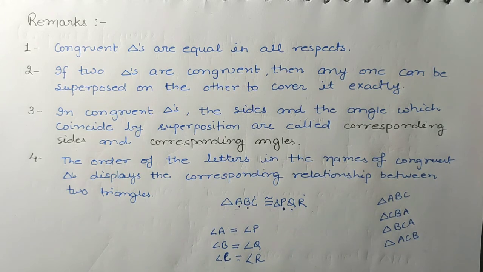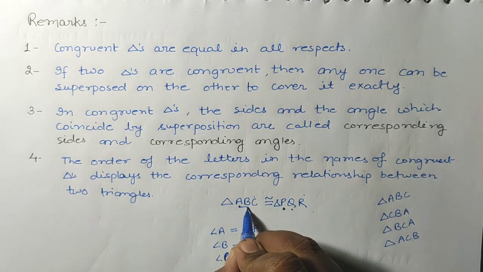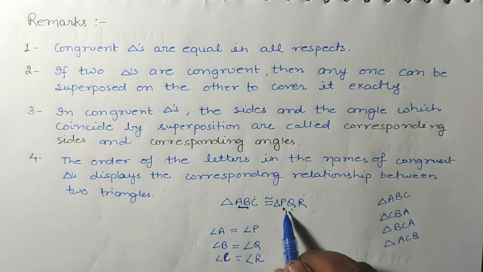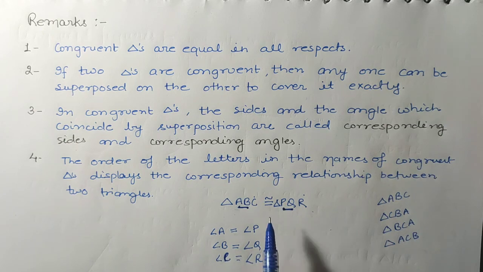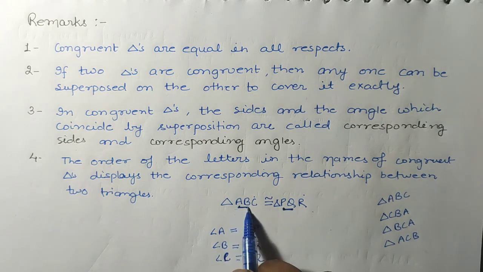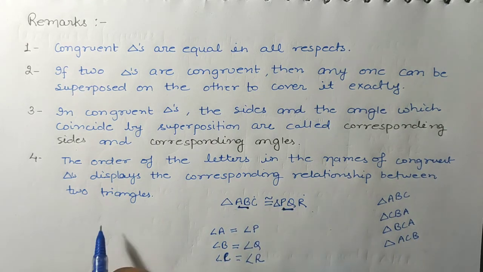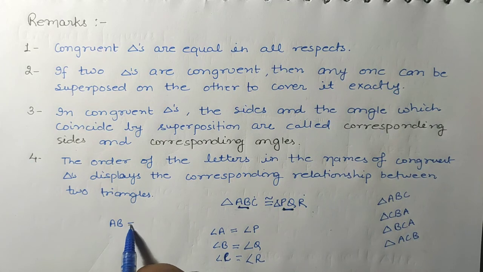When we talk about sides, AB is the first two letters, and this side AB will be equal to the side PQ. It means the order of the letters is important. First two letters are AB, and here first two letters are PQ. So side AB will be equal to PQ.